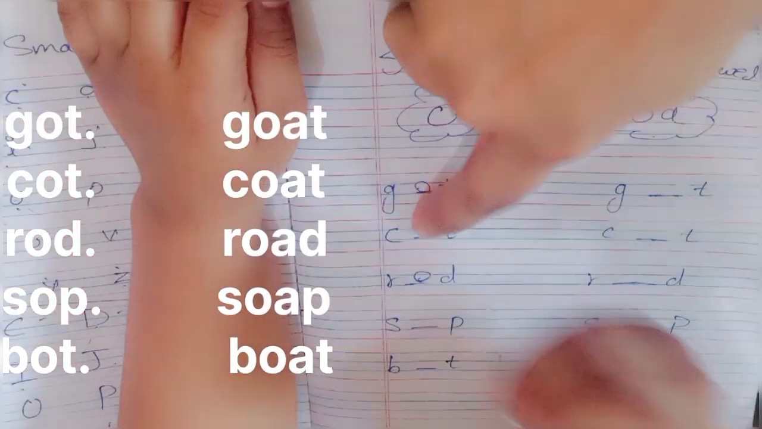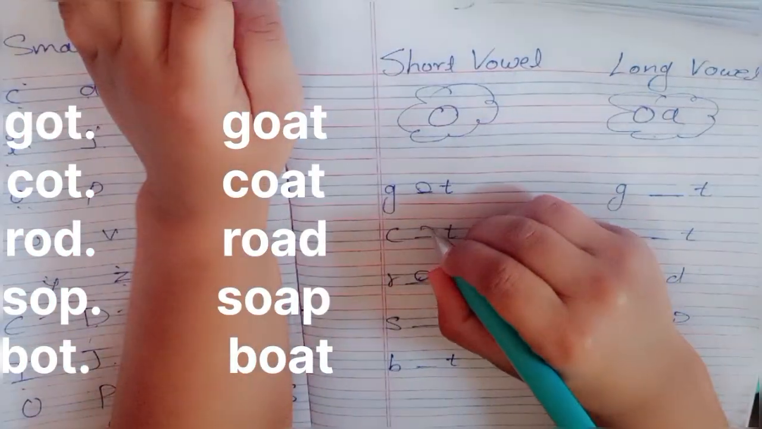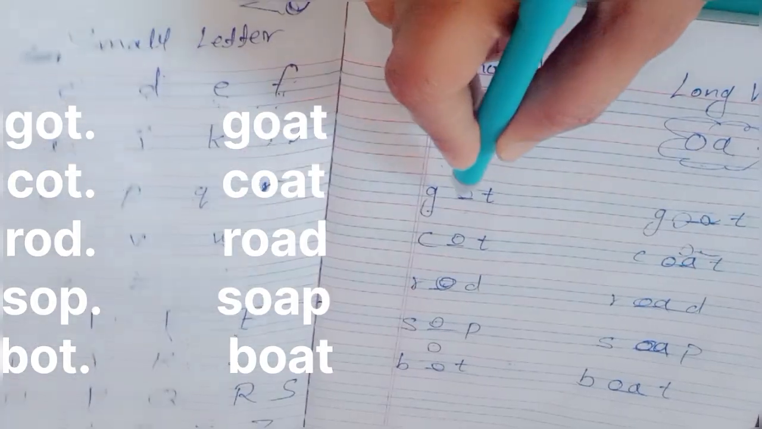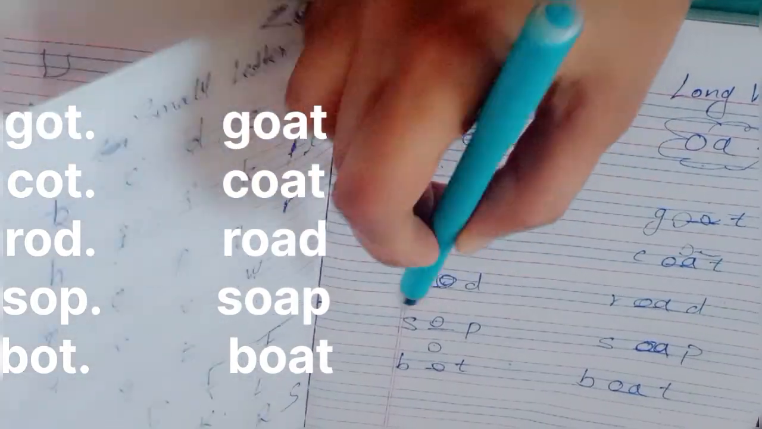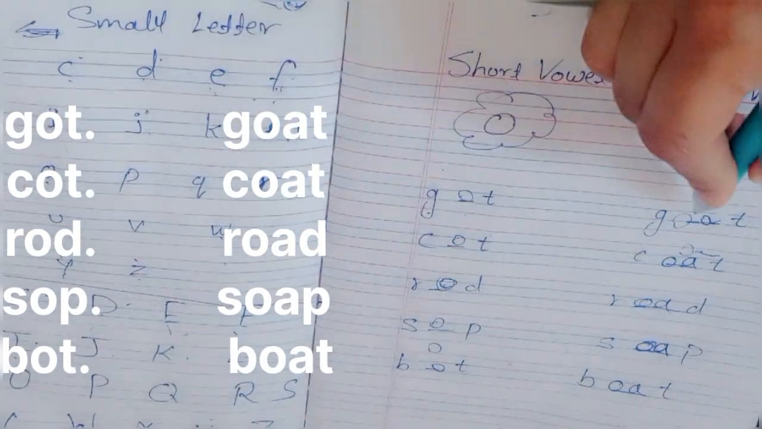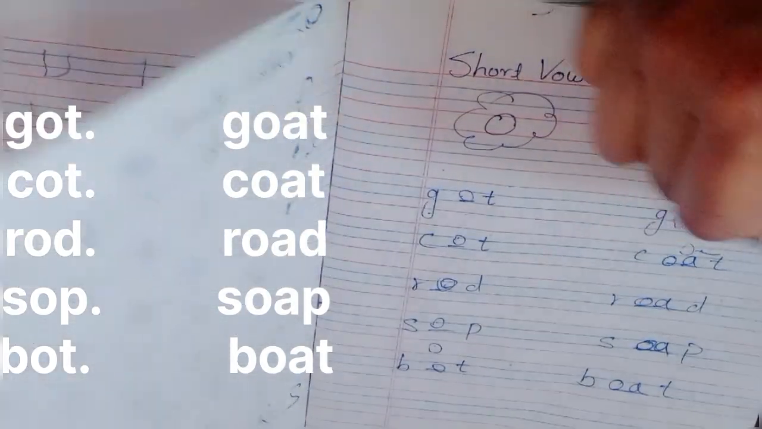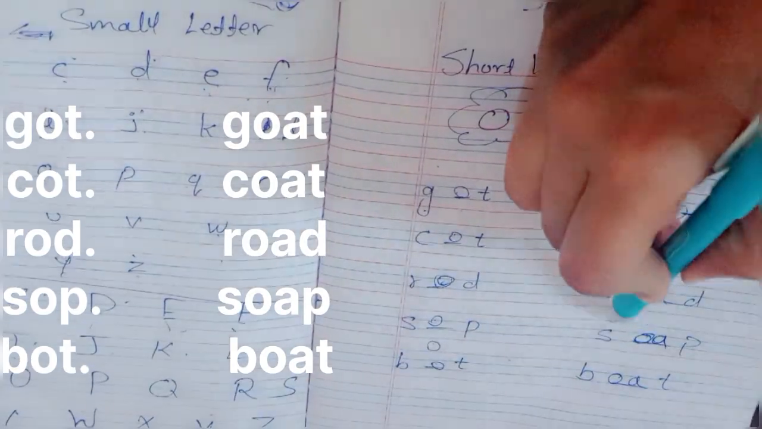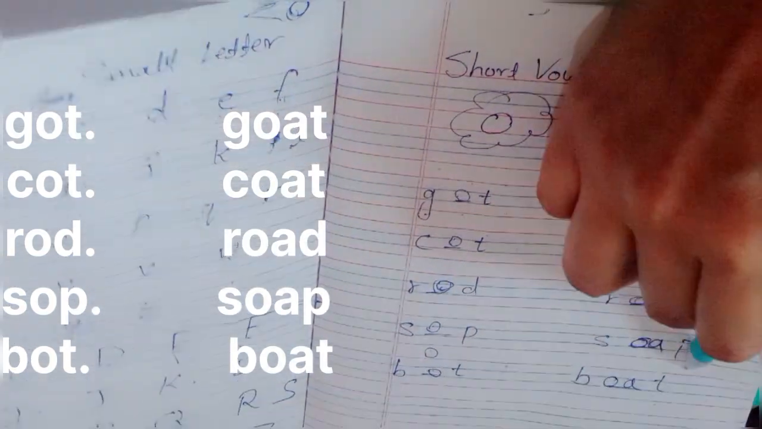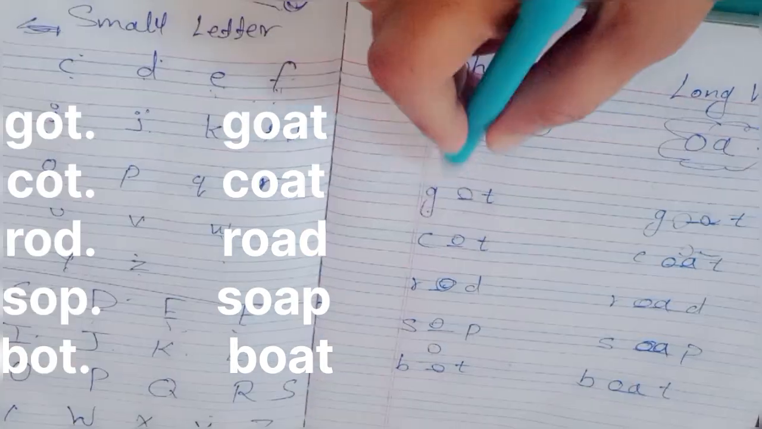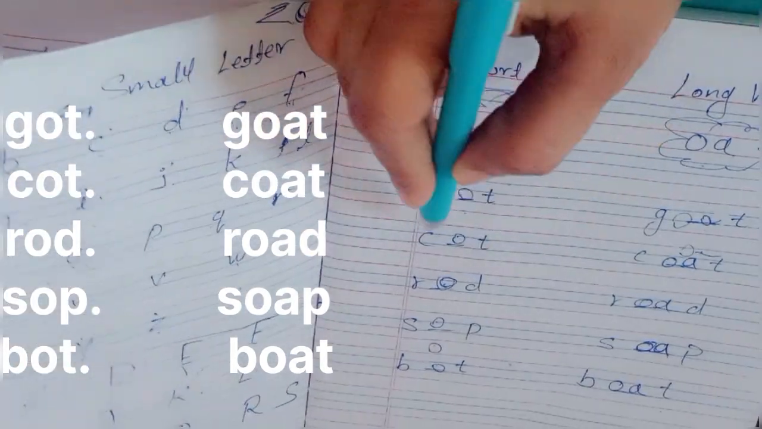As for example, COT, cot, COAT, coat. Third one, ROD, rod, ROAD, road. SOP, sop, SOAP, soap. Last one is BOT, bot, BOAT, boat.